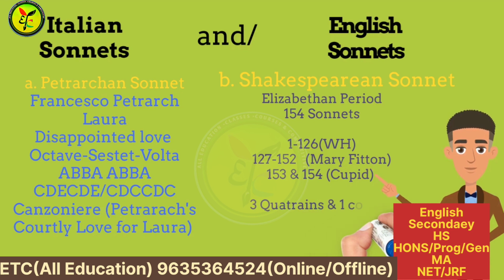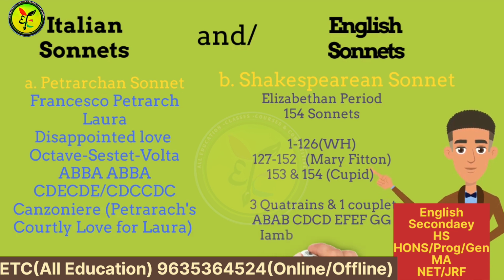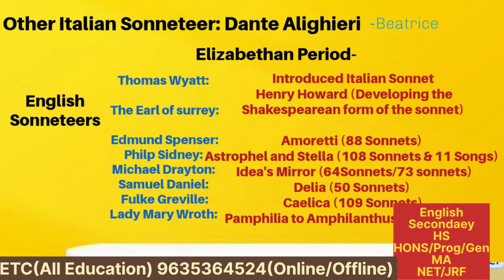Sonnets 153 and 154 are dedicated to Cupid, the god of love. His sonnets are divided into 3 quatrains and 1 concluding couplet. His rhyme scheme is ABAB CDCD EFEF GG. His sonnets are written in iambic pentameter.